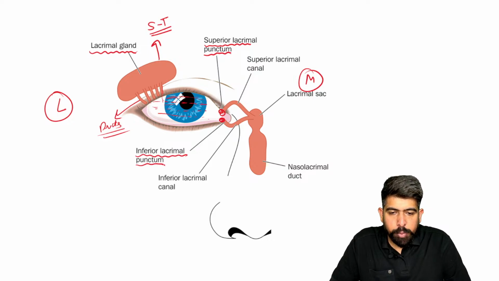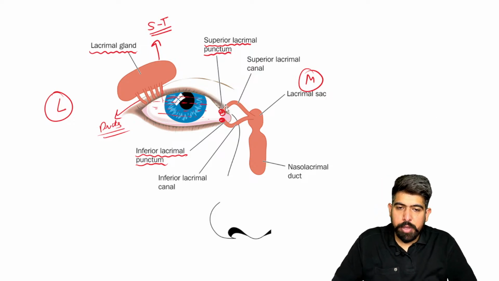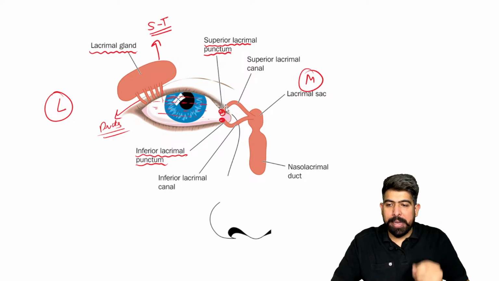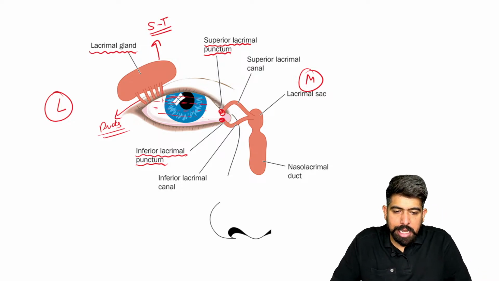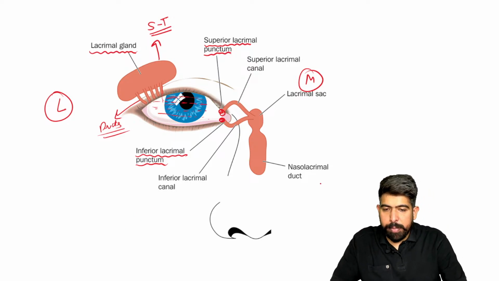We have the two, superior lacrimal punctum and the inferior lacrimal punctum. How many do we have? We have two. These puncta are the small openings. Out of these openings, the tear will be getting absorbed.